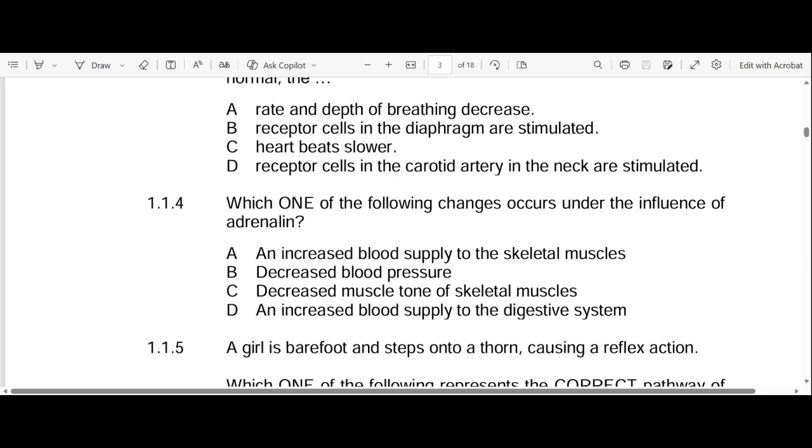Okay, let's go to D. D, an increased blood supply to the digestive system. Actually, it's a decreased blood supply to the digestive system, so that most of the blood goes to your brain and other parts that need it the most. So it does not go to the digestive system. Instead, it goes to the brain, it goes to the skeletal muscle, right? So it goes to the places where it's needed the most. So definitely D is not the answer.